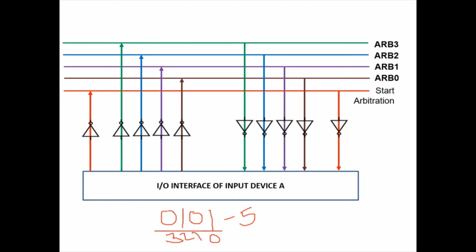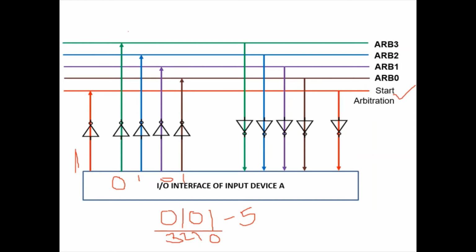So if device A wants to become bus master, it starts the arbitration process. It sends 1 to the start arbitration signal. Then it has to place its 4-bit ID, that is 0101, on the corresponding arbitration lines.